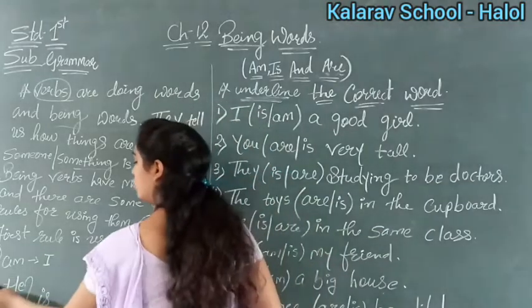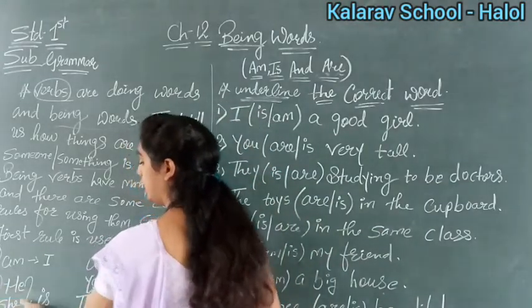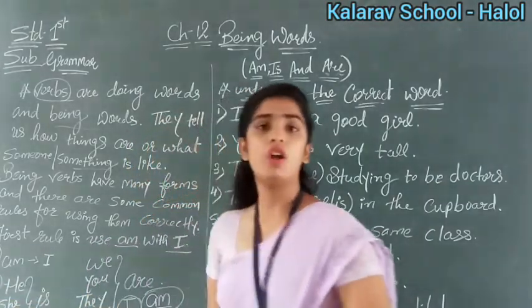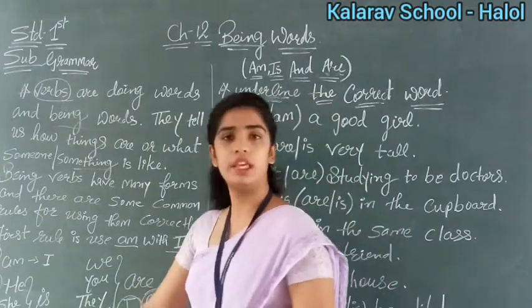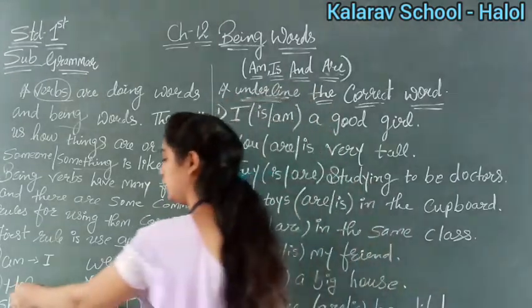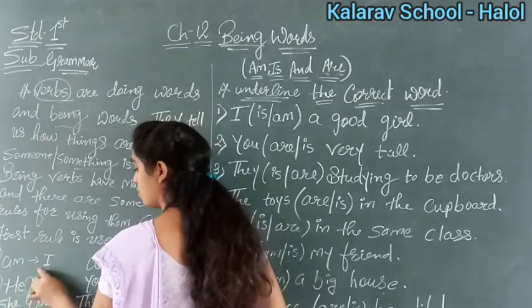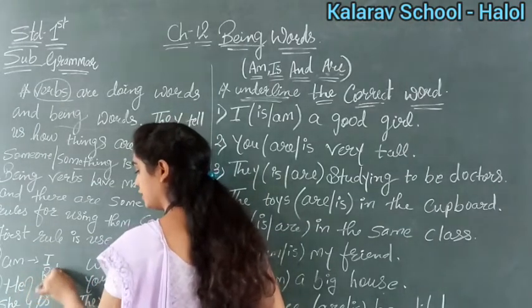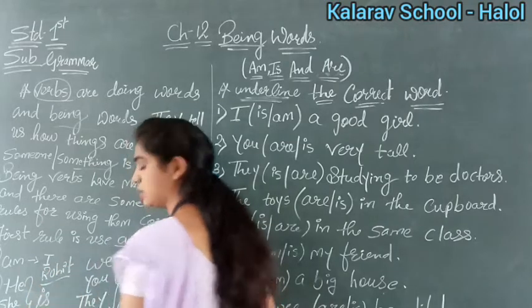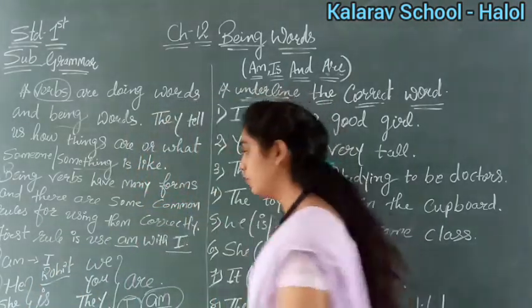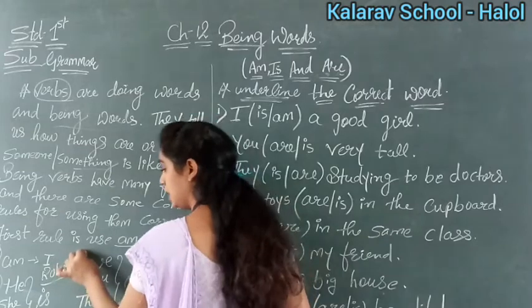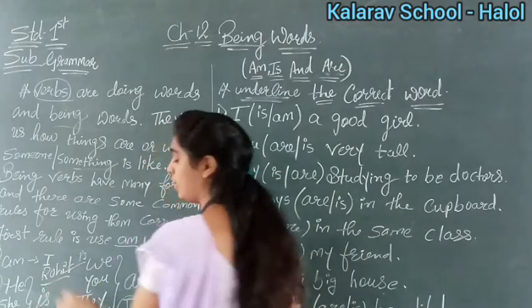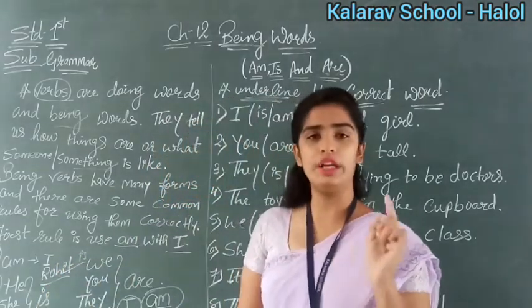Now our second rule is he, she, it. We will always use is with singular nouns, right? He, she, it. If it is the name of a boy, for example Rohit is written in the sentence, then with Rohit we will use is. Why is? Because we are talking about one boy, only one person.